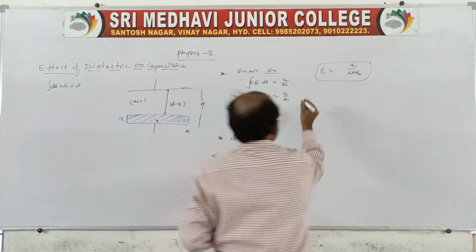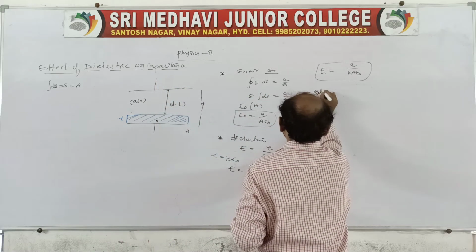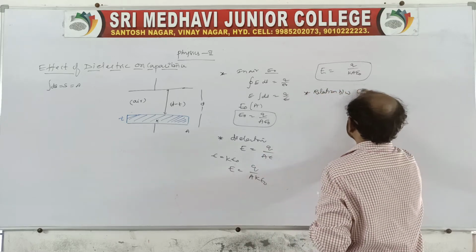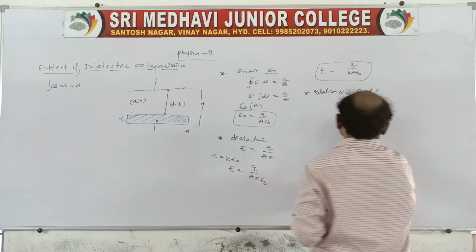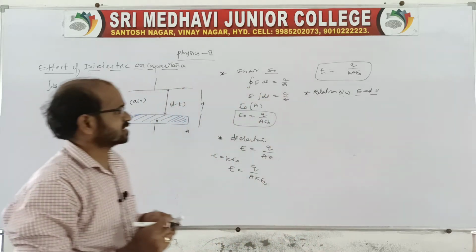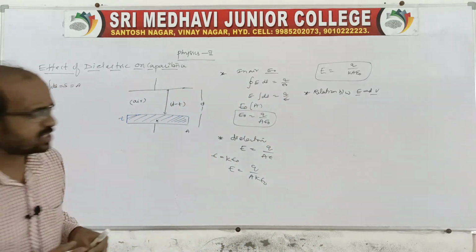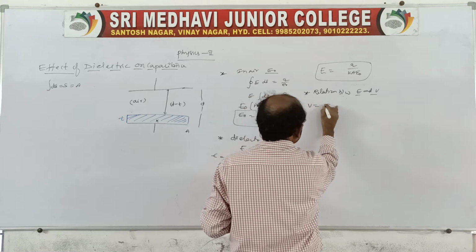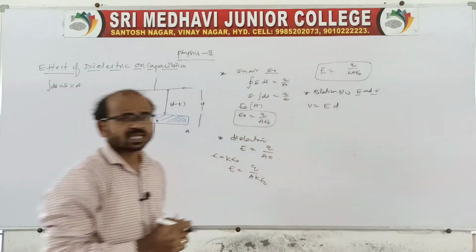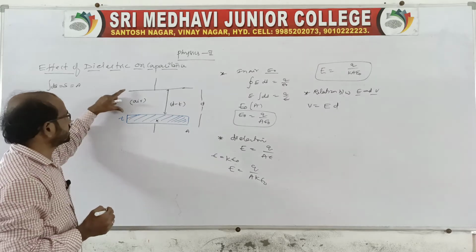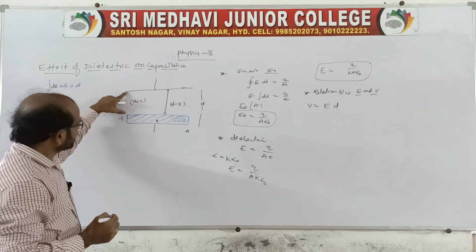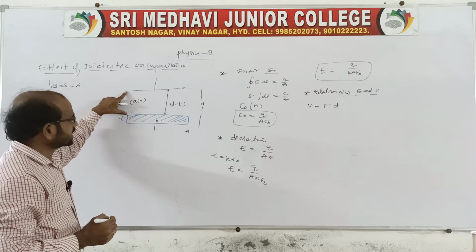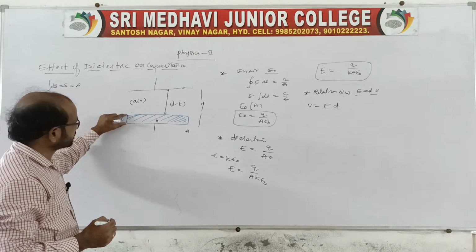There is a relation between E and V, the potential, where V is equal to E into d. But remember there will be two distances here: one from a plate to the slab, and another between the slab's two faces.